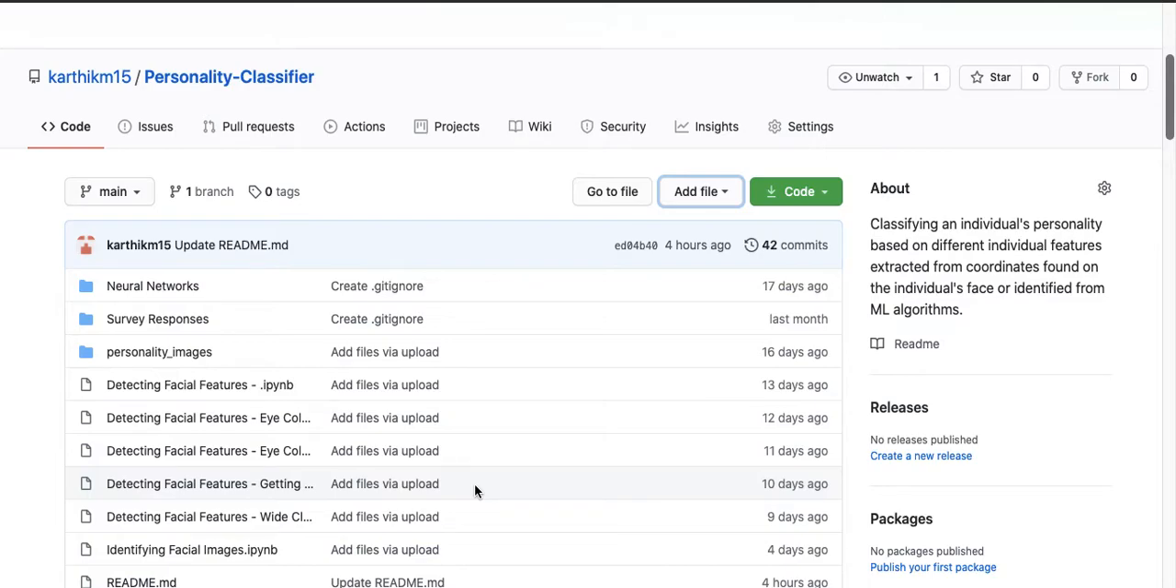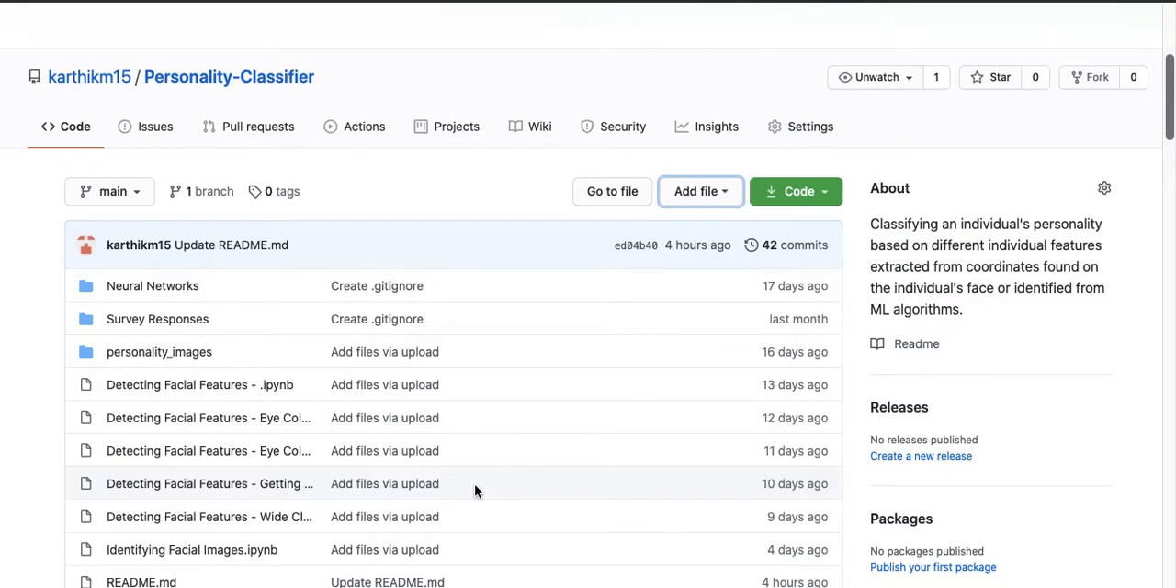Hey guys, today I'll be going over a project that I've been working on for a couple of months now. It's essentially a personality classifier, which classifies an individual's personality based on different individual features extracted from coordinates found on the person's face or identified from machine learning algorithms.